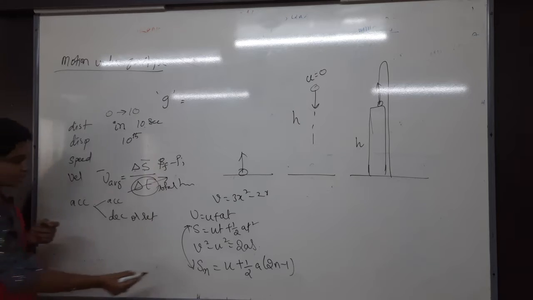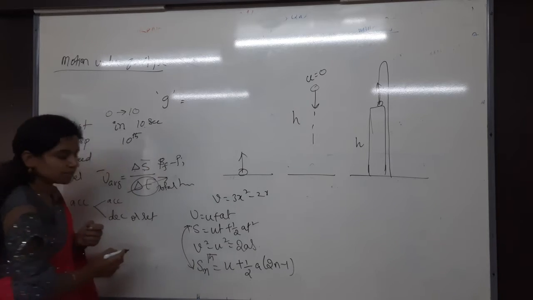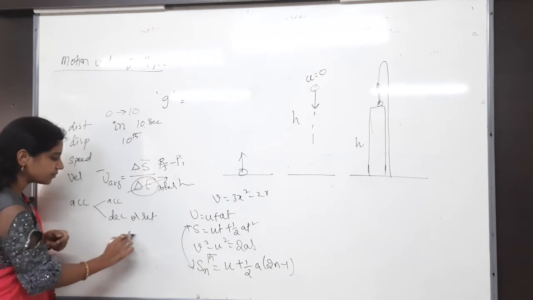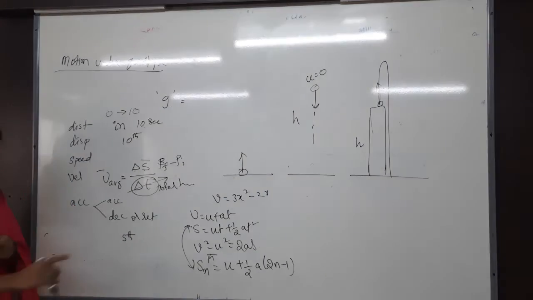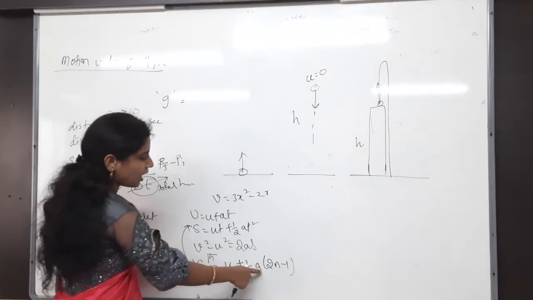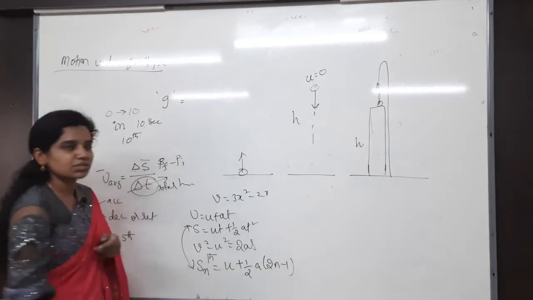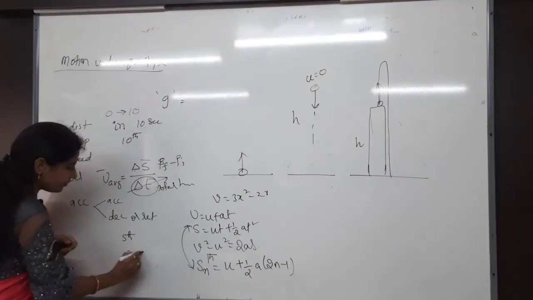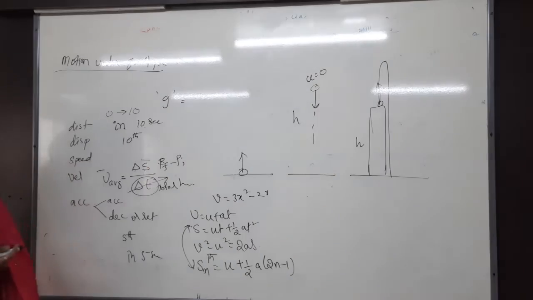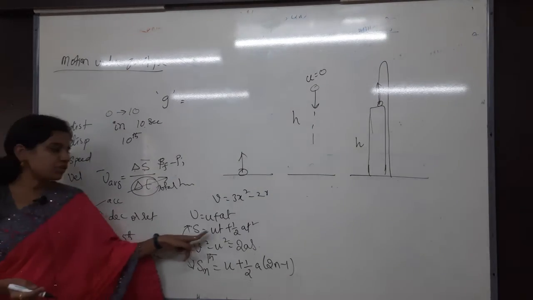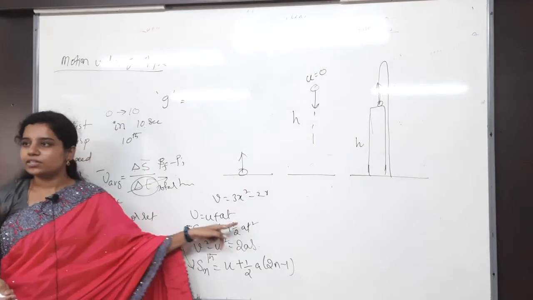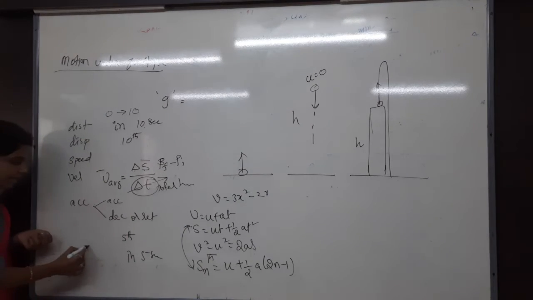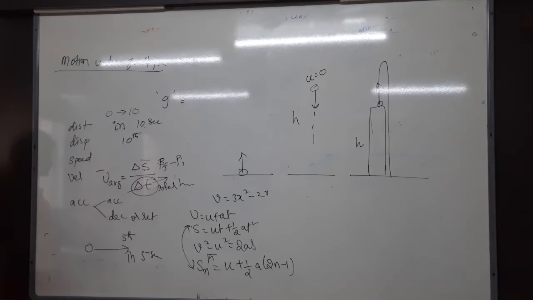So for nth you should not consider the interval, you have to consider the nth second. For example, the 5th second is s5 equal to u plus half a into 2 into 5 minus 1. If I say in 5 seconds, then you use s is equal to ut plus half at square, because in t seconds is an interval, total 0 to 5 seconds.